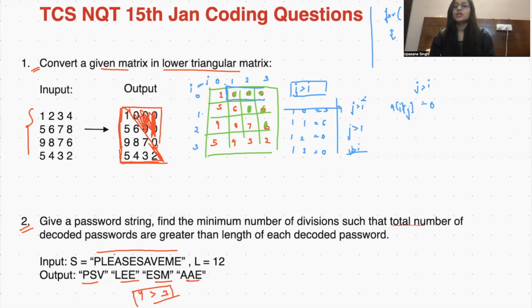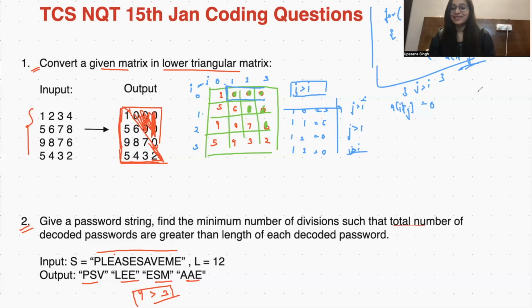For j equals i plus 1, since j should be greater than i, there is no need to traverse all and then check. We can directly traverse from i plus 1, j less than m, j plus plus, where m is the column size. Then a of i, j will simply be set to 0. And that is what a simple solution will look like.